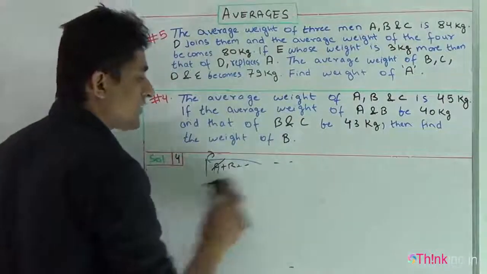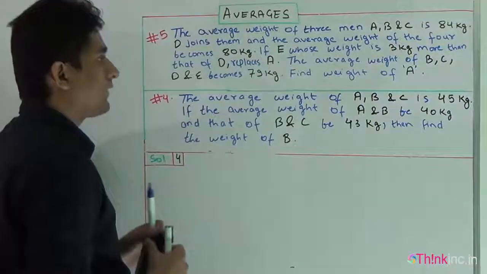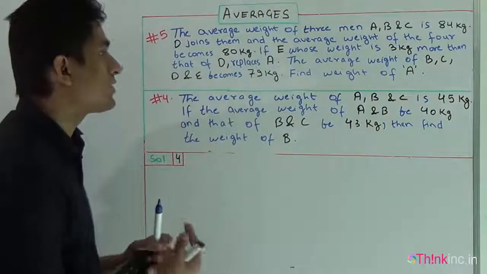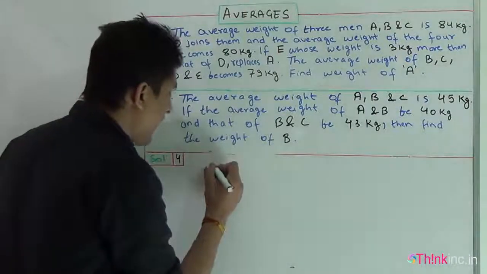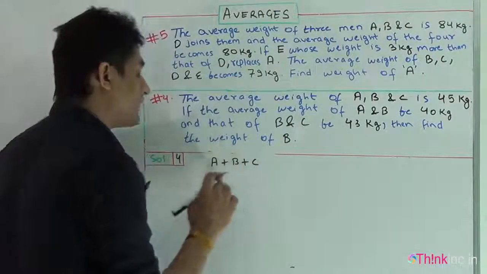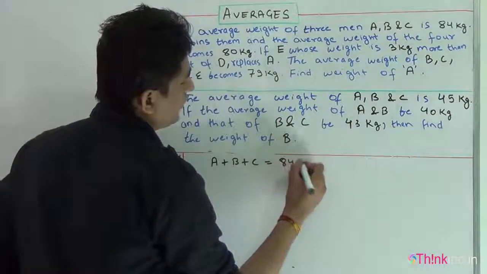I'll solve this question with the simple basic formula of average we have. I think you all know the basic formula of average, sum of all the observations upon total number of observations. From here I'll get the sum of weight of A, B and C. It will come out to be 84 into 3.